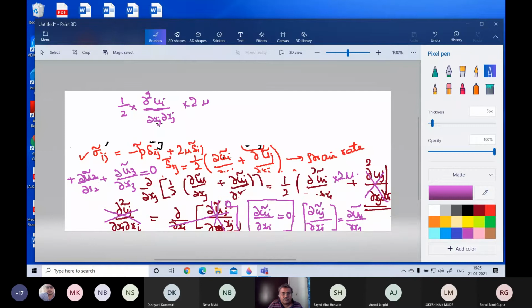So this is Sij, dou by dou xj of that into 2 mu. So this 2 cancels out. That is why the 2 is there anyway. So this becomes mu into dou square ui by dou xj. I don't want to give you more mathematics than this. I think this will be enough. So this is what comes as the viscous term in the Navier-Stokes equation.